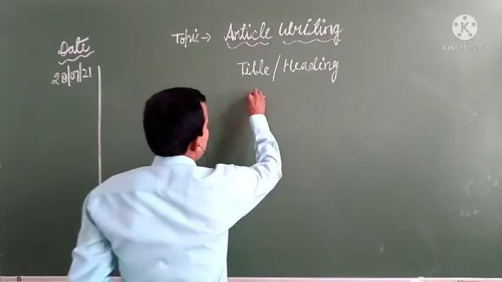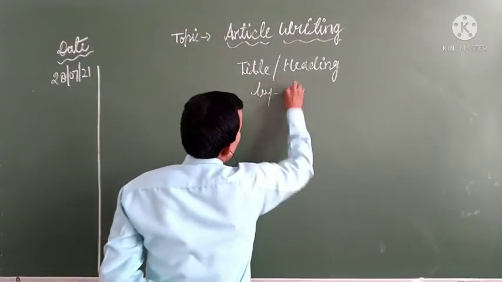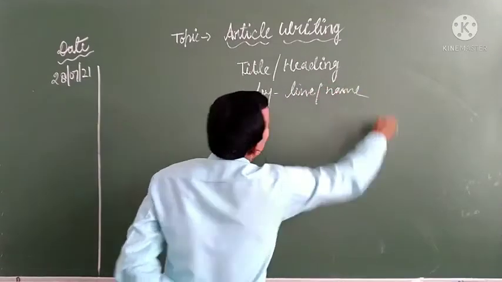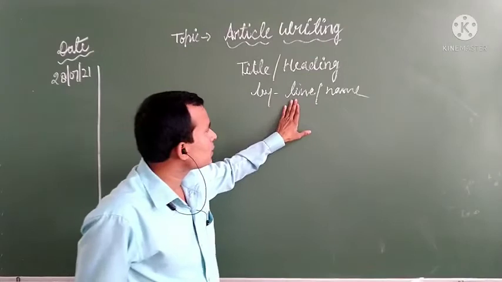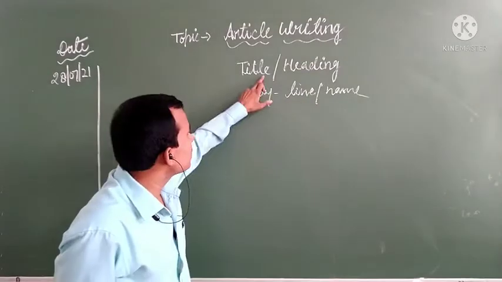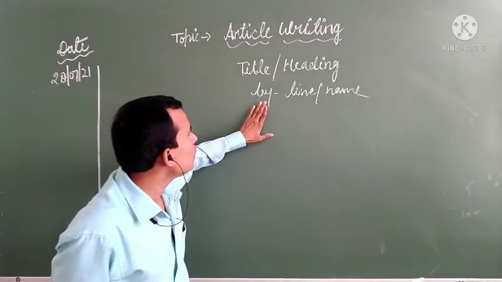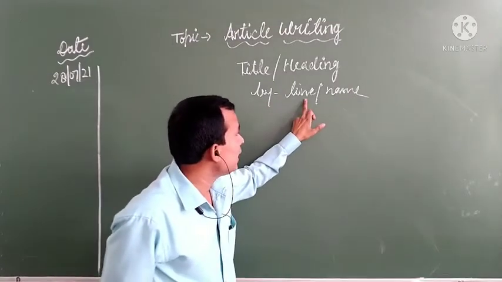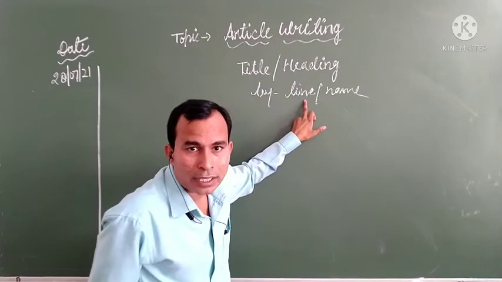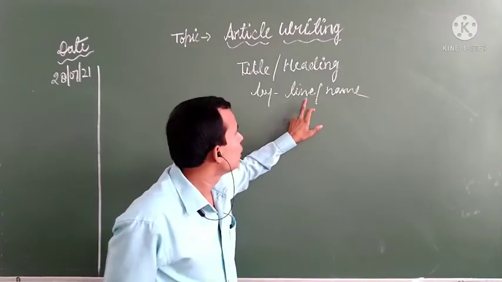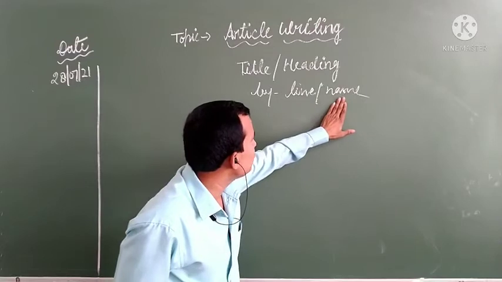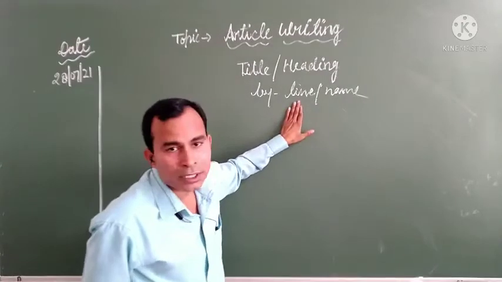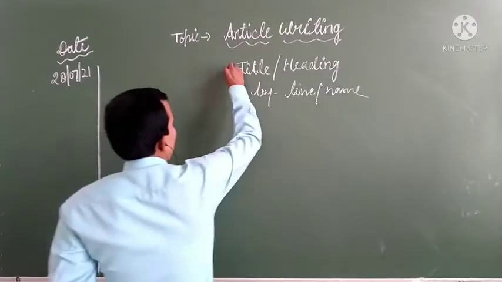After that, just after the title, we write the byline, or name, you can say. Byline means the person who is writing the article. Just after the heading, we should write "By", and then the name of the writer who is writing the article. You will not write a line and you will not write a name separately; you will apply the name directly just after "By". So these are the two points.